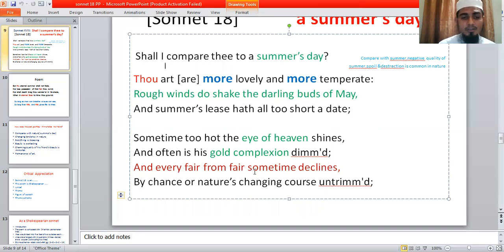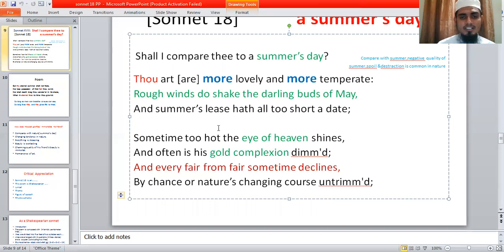This destruction may occur by chance or nature's changing course. That means the natural object must face destruction, accidentally or normally. This is the theme of these lines actually.